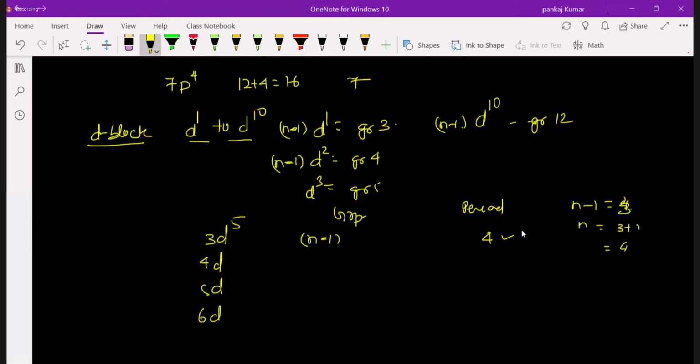So period will be 4, but group will be, now D5 means what is the group? We have to add 2 plus 5, so it becomes 7. Understood now? Better write here 2 plus 5. Why 2? Because S1, because D starts after the S block. So we use the 2 and then we have to add 5. So it becomes 7.